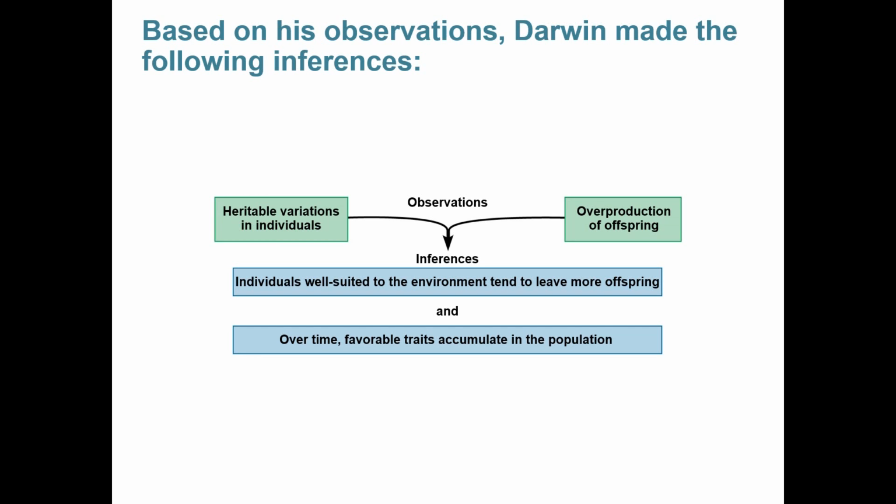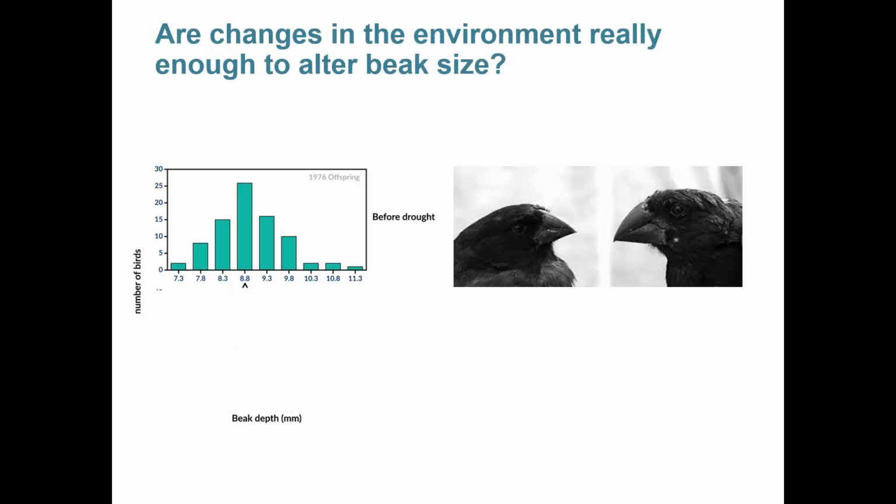This is the point where some students will say, okay, great, but I'm not so sure that the environment can really have that much of an effect on organisms and populations. So let's look at some real data. In the chart to the left, you can see the number of birds that have this size beak in millimeters. The data was collected in 1976, and the average beak size was 8.8 millimeters in width.